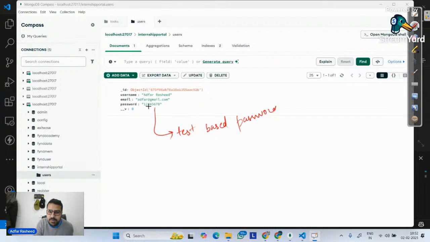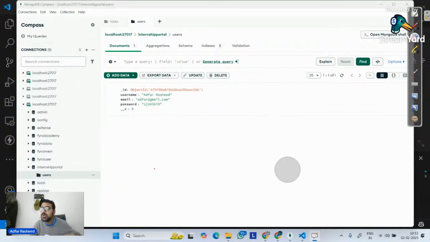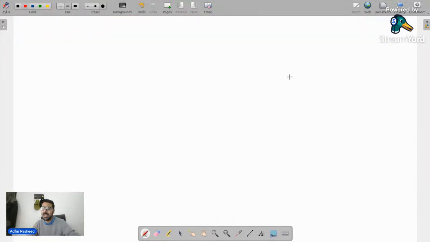So what we will do is we will simply encrypt it. So maybe if my password is 12345, implement an algorithm in between and make sure that you store your password as an alphanumeric combination, whatever the alphanumeric combination becomes. That's what we actually do over here. We tell it, before you save the data in the database, do not save it as you receive it from the request.body, but in between implement something. And what is that something called? It is called hashing. Password hashing.